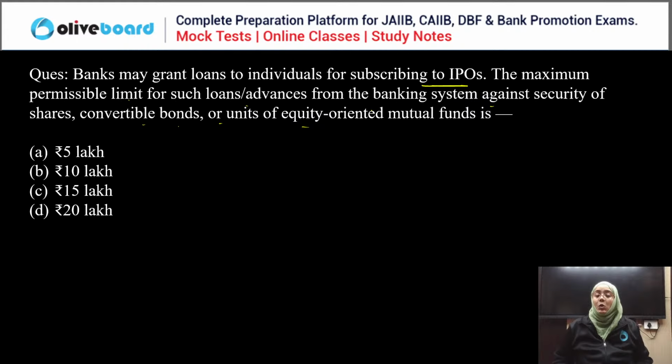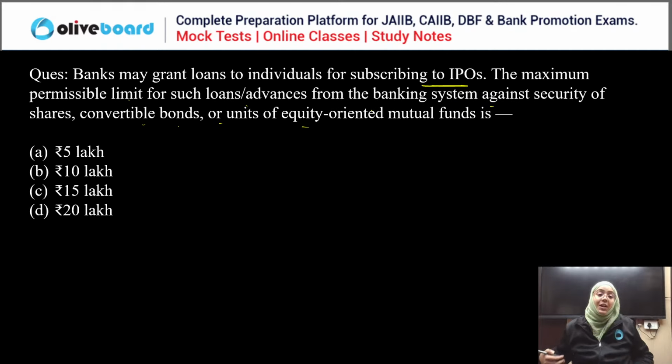Bank may grant loans to the individual for subscribing to the initial public offering. Okay, the maximum permissible limit for such loan and advances from the banking system against the securities of the shares, convertible bonds, unit of the equity oriented mutual fund is what? Everyone, please answer.